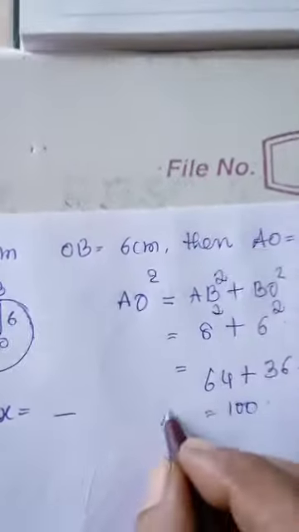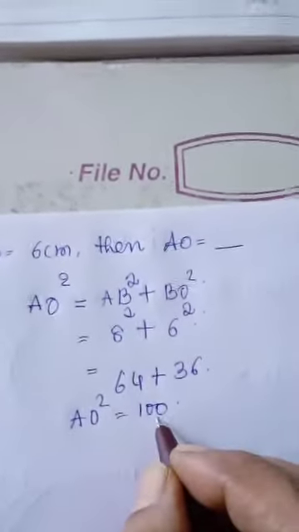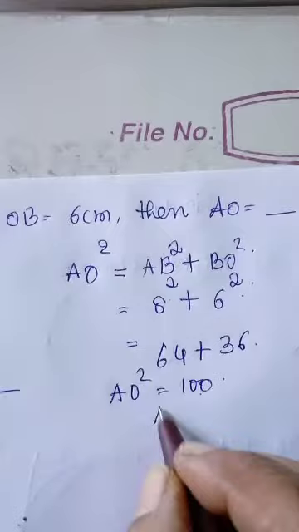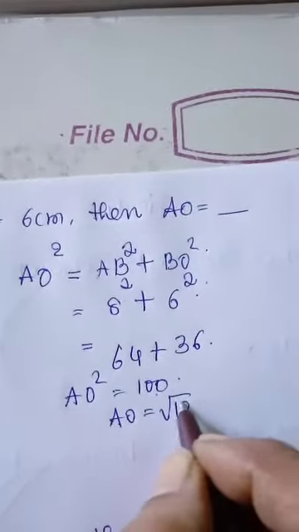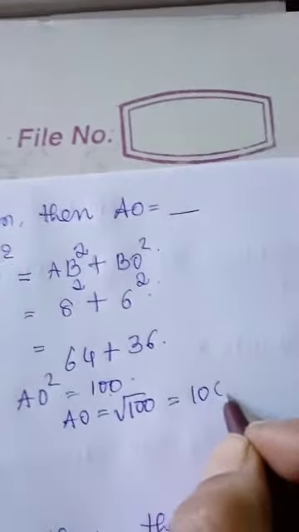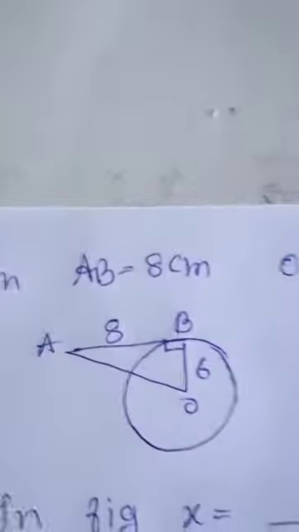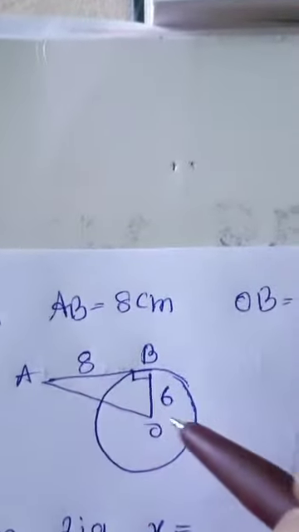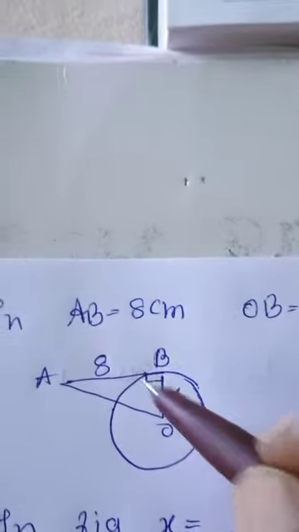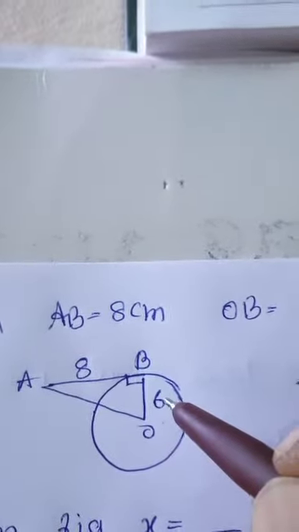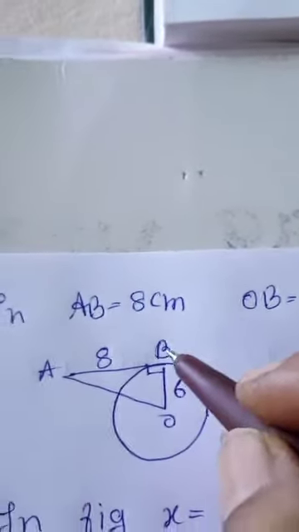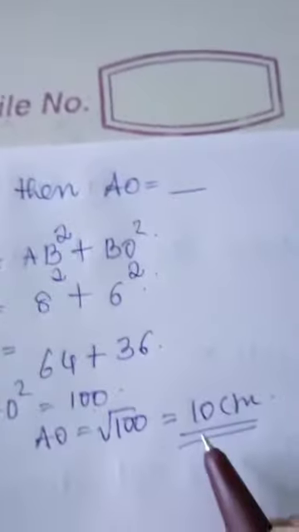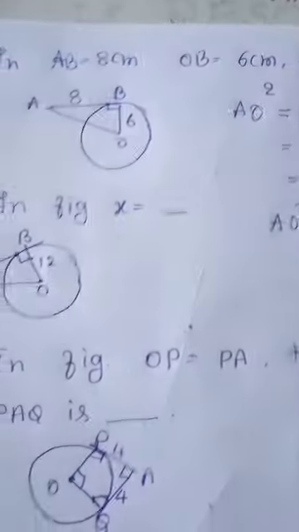So we get AO square is equal to 100. Therefore AO is equal to the square root of 100, that is 10 centimeters. So the answer is AO is equal to 10 centimeters.